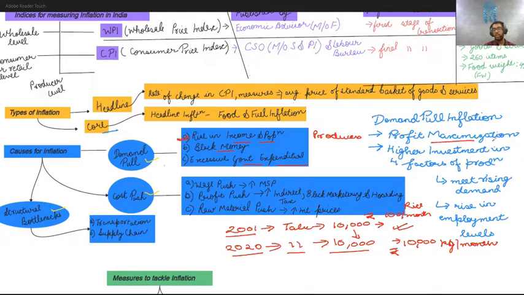Let me give an example again: during COVID-19, you saw there was a drastic increase in the price of the drug remdesivir, and in the prices of hand sanitizers. Why? Because pre-COVID, sanitizers were being sold at a normal rate, say 50 or 60 rupees, and the same normal number of people were demanding them. But all of a sudden when COVID came, more and more people were aware that if they clean their hands with sanitizer, they'll be able to keep the virus away. It was a kind of panic situation that rose up during that time.